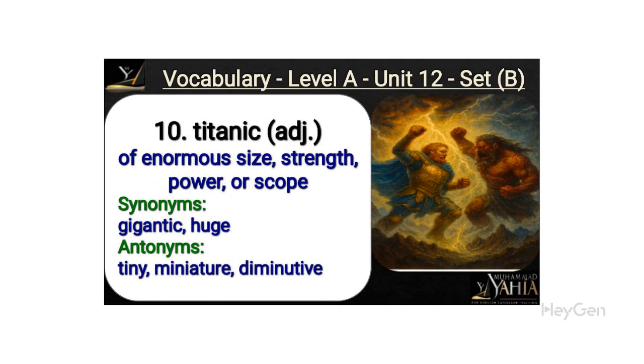Titanic describes something of enormous size, strength, or power. Synonyms include gigantic and huge, while antonyms are tiny, miniature, and diminutive. It helps in recognizing the scale and impact of objects or events.